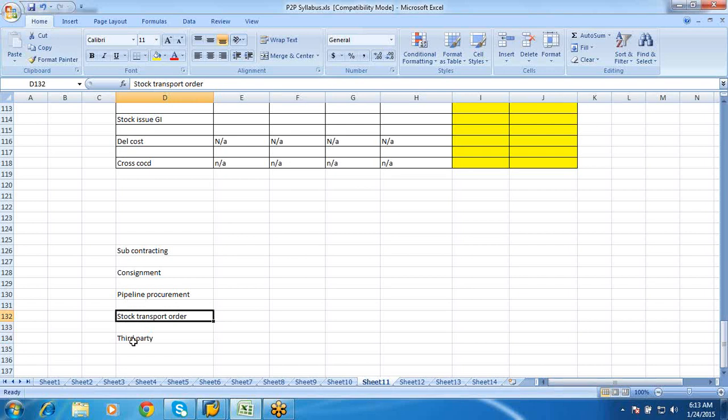So I would not be able to show you these two, but I have a document for the stock transport orders, the standard SAP documents, which I will share with you. Third party is again totally SD related, so I would not be able to touch upon it either. So I would only be able to take up these four.